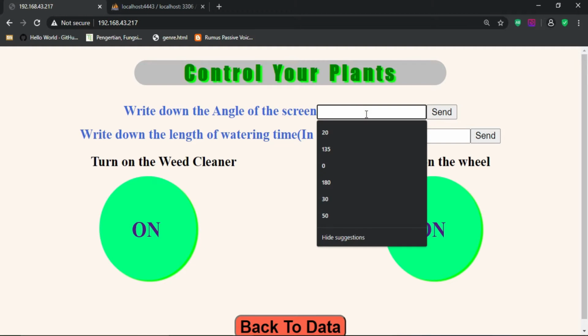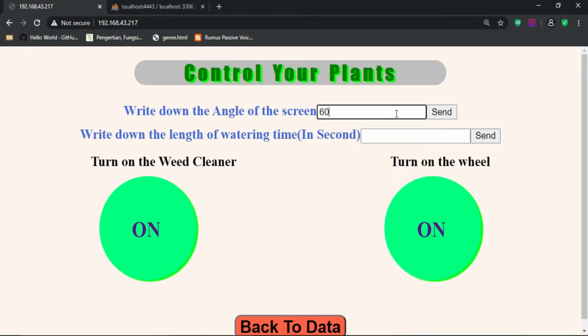First, we can enter the angle of the screen. From the advice we got from the data page, it is between 45 and 90 degrees. Suppose we are going to make a 60 degree angle.